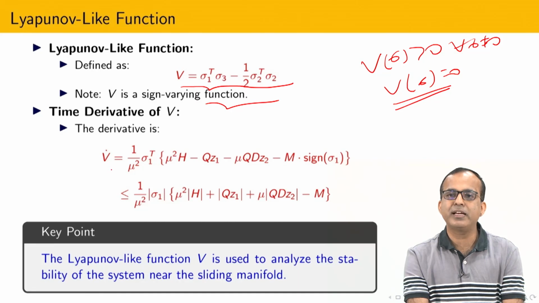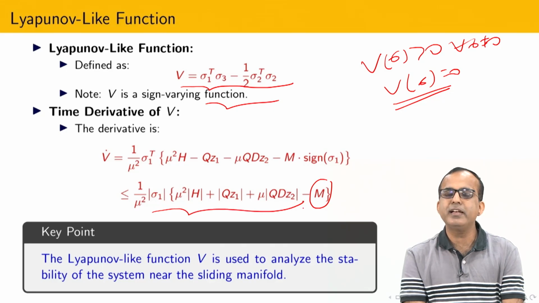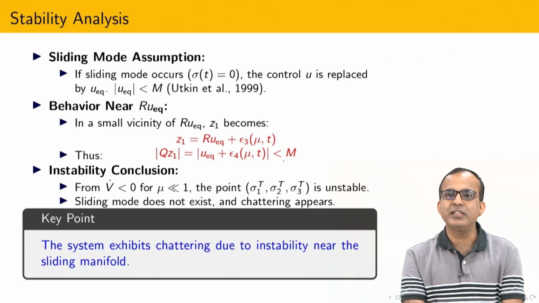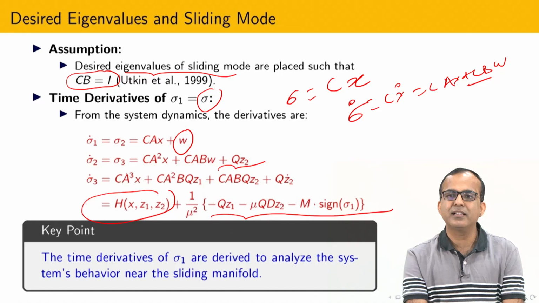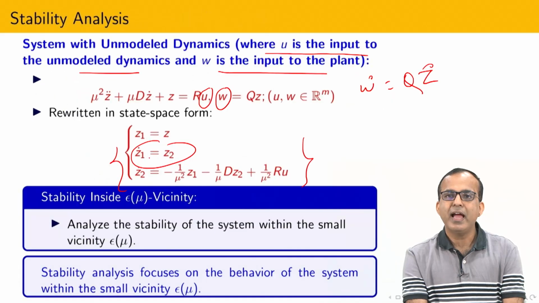Now if I calculate V dot, and if I design M larger than this whole value, then it is possible to show that V dot is less than 0. Okay. And here we are also assuming one more thing, that if M is very high, then I am able to get sliding. What kind of sliding will I get? In this way all the variables sigma 1, sigma 2, sigma 3 are equal to 0, and that is nothing but all higher order derivatives equal to 0.